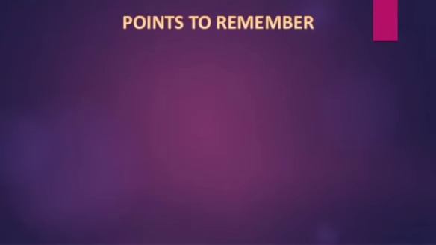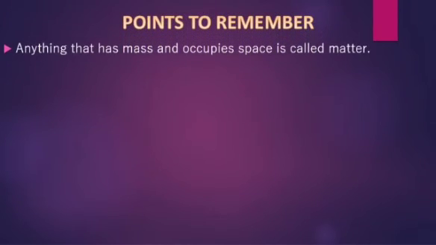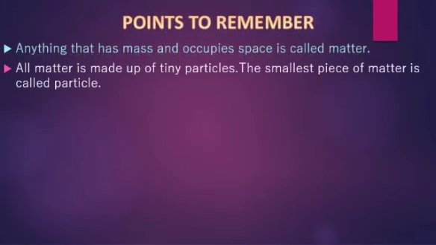Now, let us revise what we have learnt in this session. Points to remember. You can also read along with me, children. First point: anything that has mass and occupies space is called matter. Second one: all matter is made up of tiny particles.